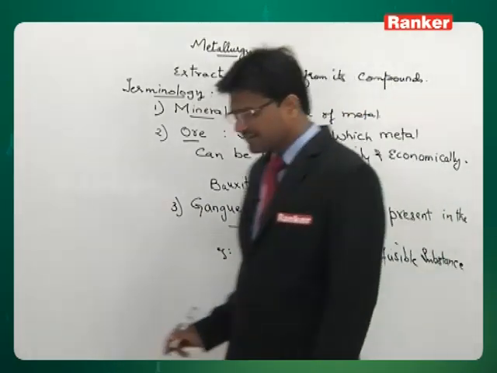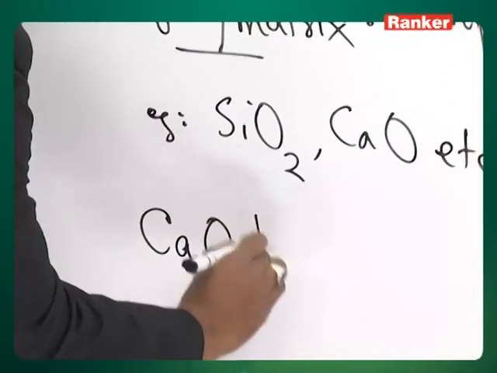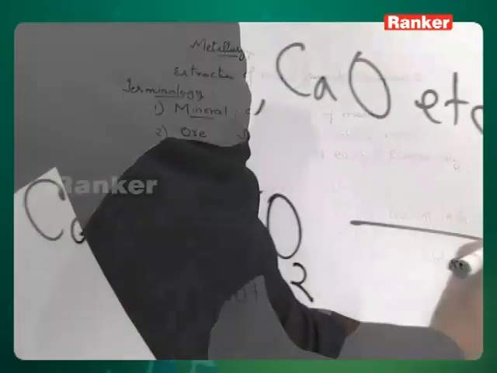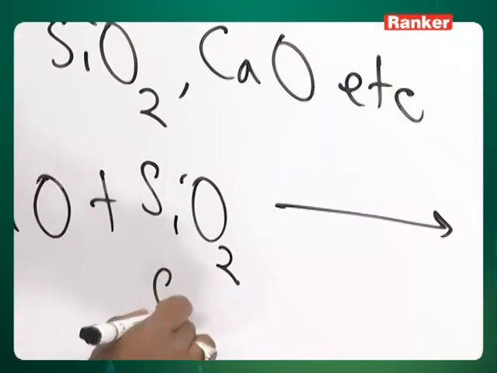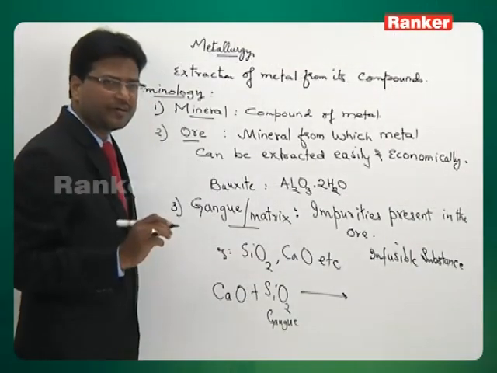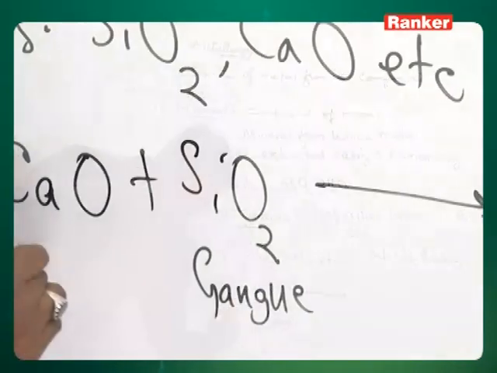Look at this equation, how it is removed. Suppose the gangue material is SiO2. To remove such an impurity, we need to add another substance which is called flux.